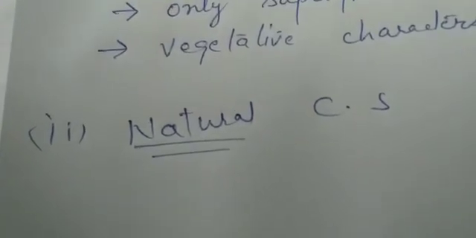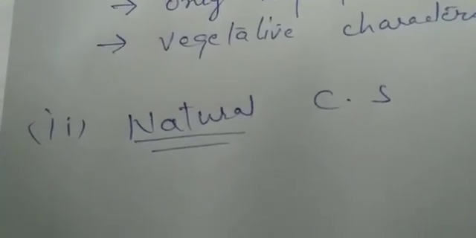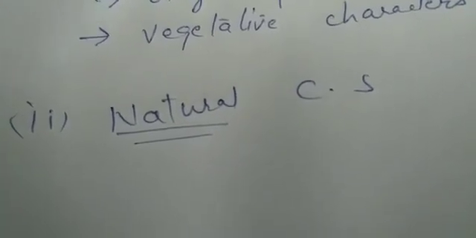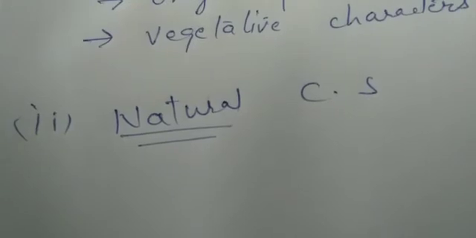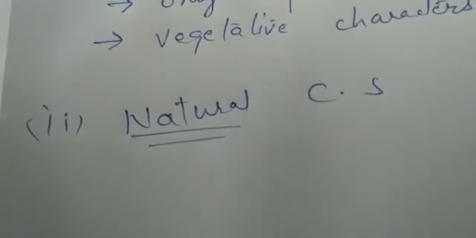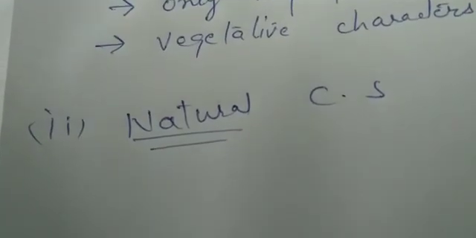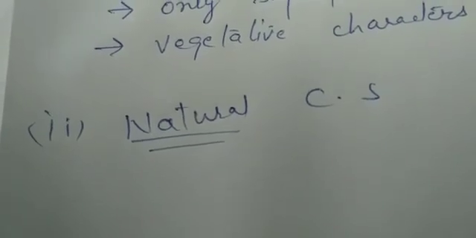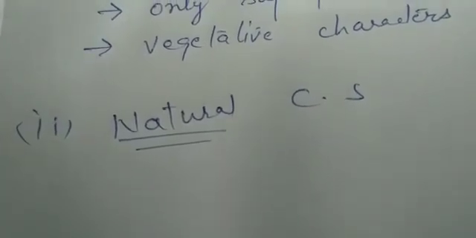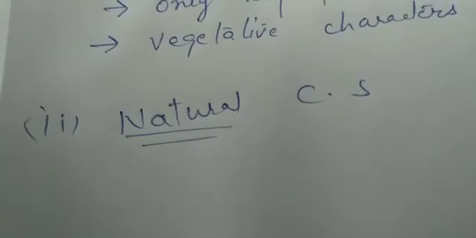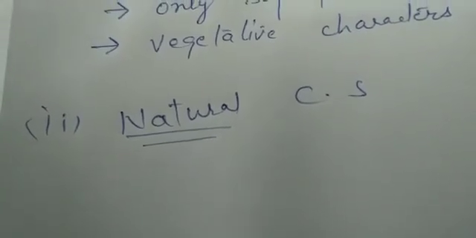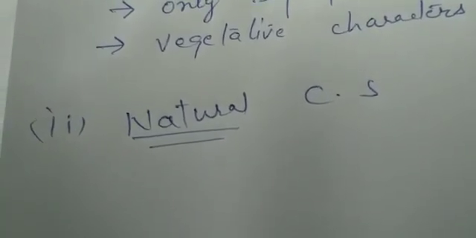Now, they are based on the natural affinities among the organisms. Clear? Natural system of classification is based on what factors? It is dependent on the natural affinities among the organisms. They consider not only the external characters, but also the internal characters, means a deep study of every organism or every plant, like anatomy, ultrastructure, embryology, phytochemistry.